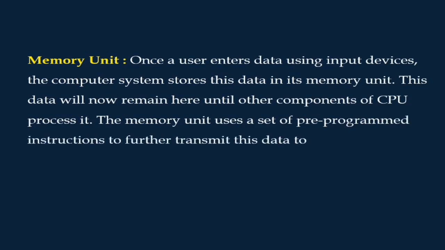The memory unit uses a set of pre-programmed instructions to transmit this data to other parts of the CPU. The computer has a memory unit, and because of this the computer stores the data. Otherwise, whatever data you store in the computer would vanish. So these are the three parts of the central processing unit.